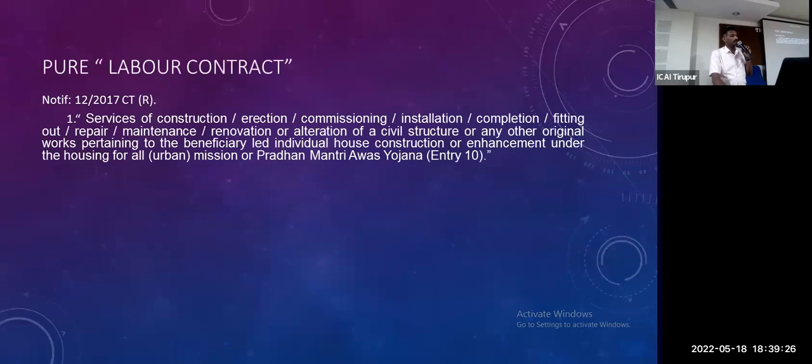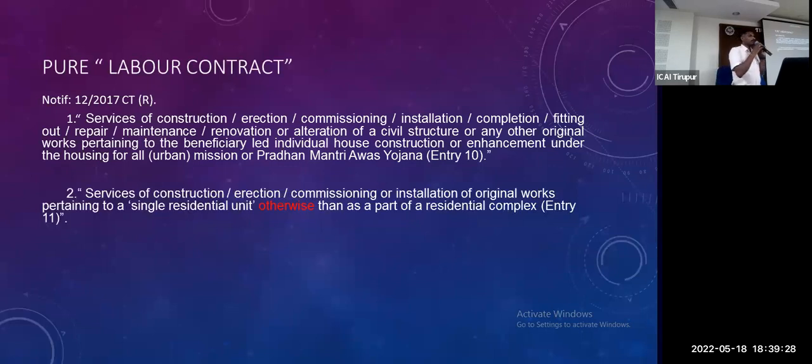Pure labor contract. For time constraint, I didn't read any definition. I moved pretty fast. All the service, all the construction contract covered under the labor contract is without material. Material is supplied by the owner of the property or buyer of the property. We didn't make any input, capital or other goods, unless used for our own purpose. Maybe capital goods purchased by me, that is also eligible. Even input is also eligible. There is no ban.